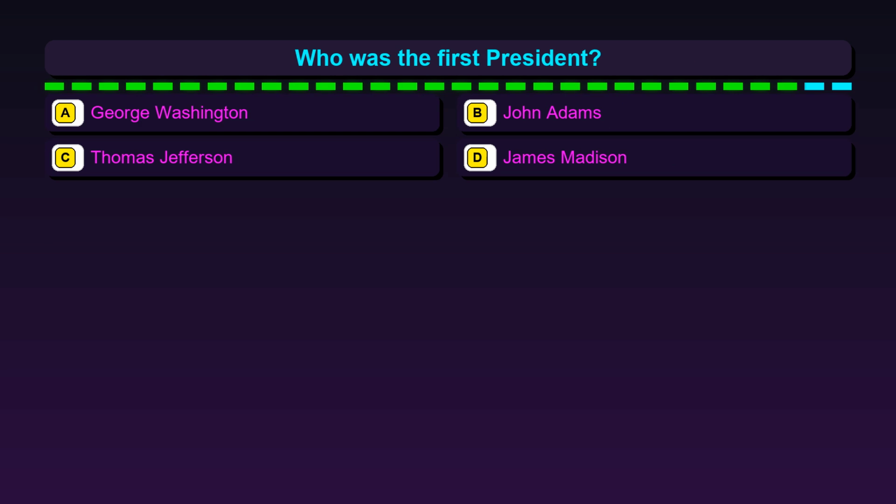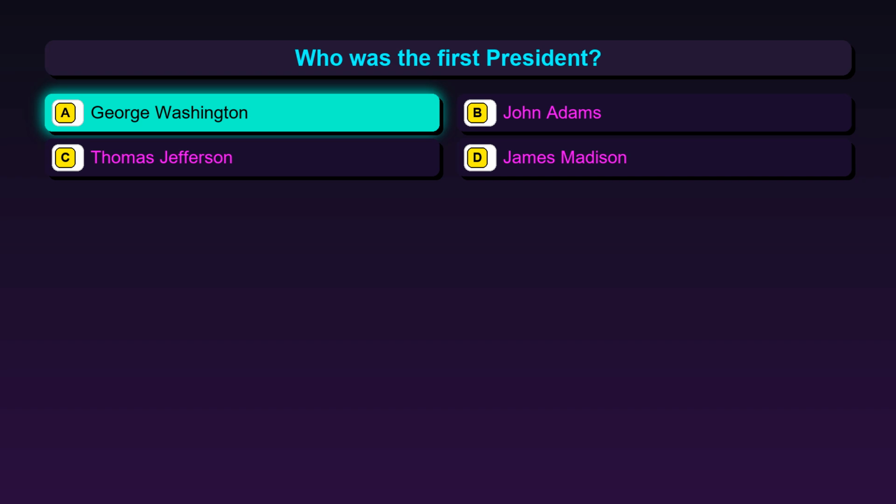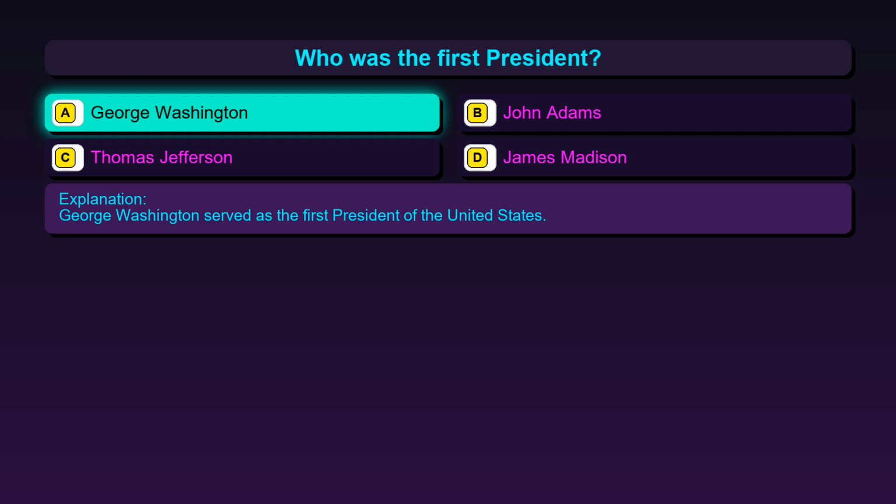Question 58. Who was the first president? Option A, George Washington. Option B, John Adams. Option C, Thomas Jefferson. Option D, James Madison. The correct answer is option A, George Washington. George Washington served as the first president of the United States.